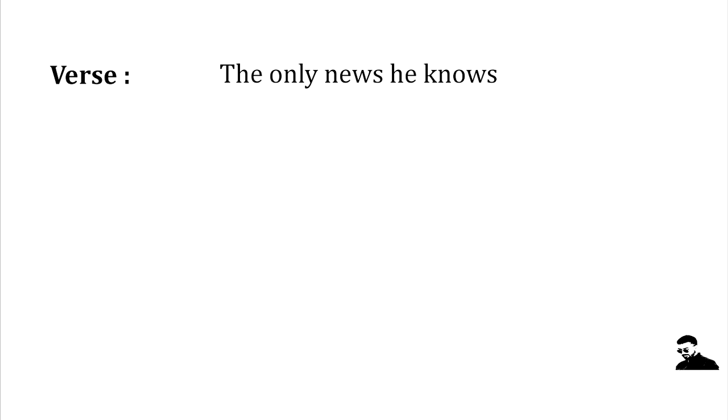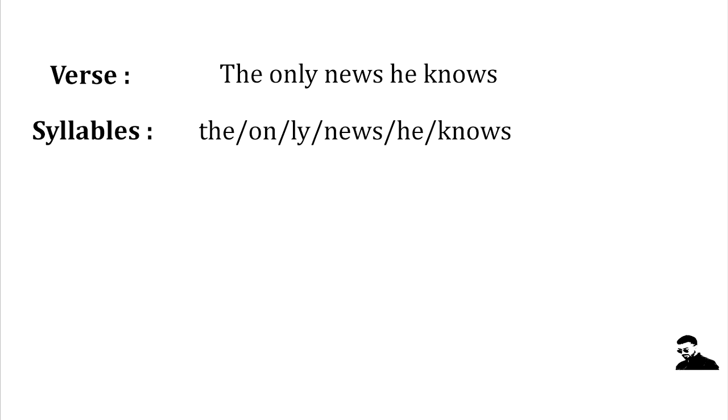So let's try this. It should be like this. The, on, ly, news, he, knows. Okay? Now, next stage is identifying stressed and unstressed syllables. And keep in mind, you need to do this according to word stress rules. So, it should be like this. The is unstressed. On is stressed. Ly is unstressed. News is stressed. He is unstressed. Knows is stressed.